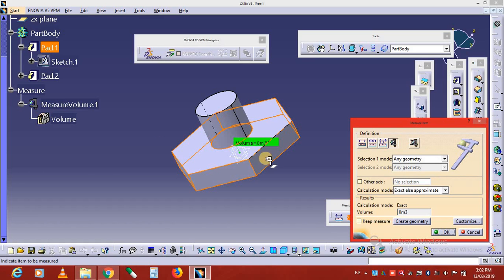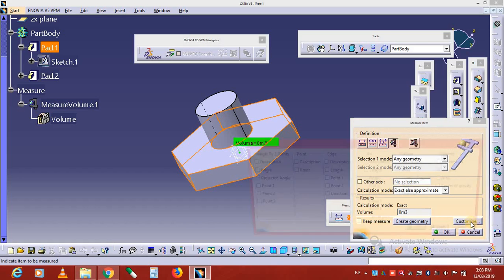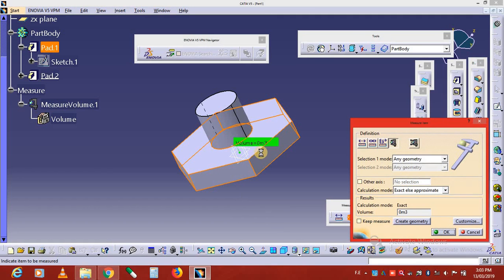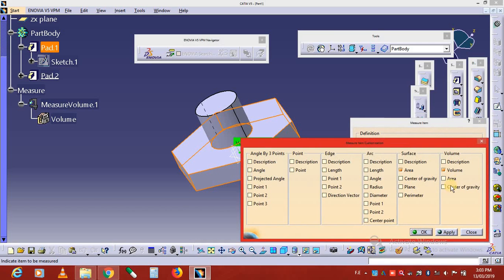Select any geometry. This geometry is selected. We customize, and area and volume we apply here. So the volume is 0.3, measured here. See, so we select the area and surface area.